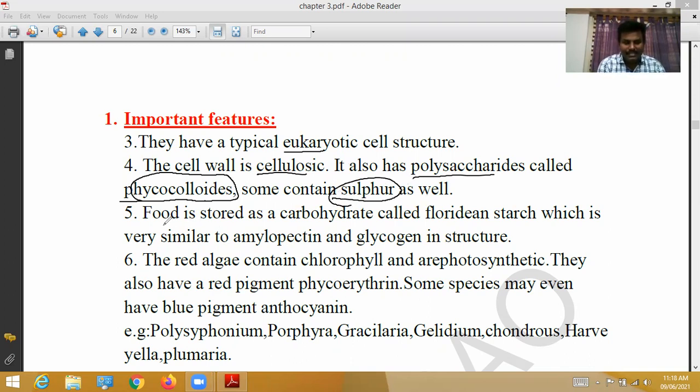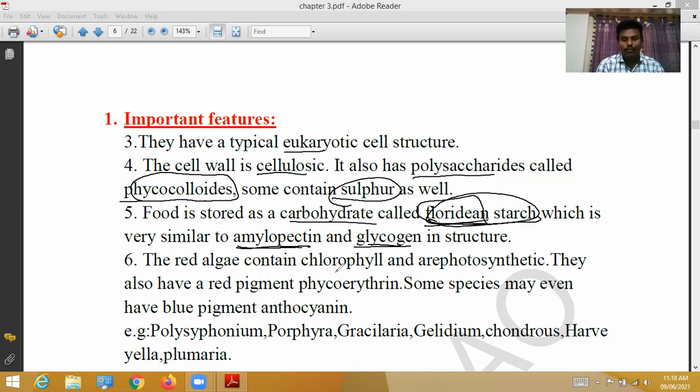In these species, food is stored as carbohydrates called Floridian starch. Floridian starch is very similar to amylopectin and glycogen in structure.